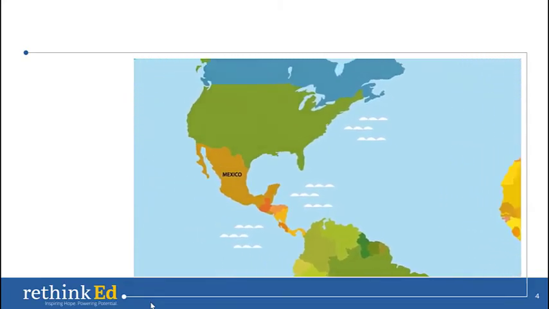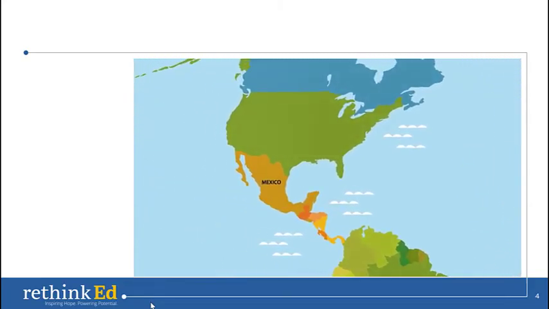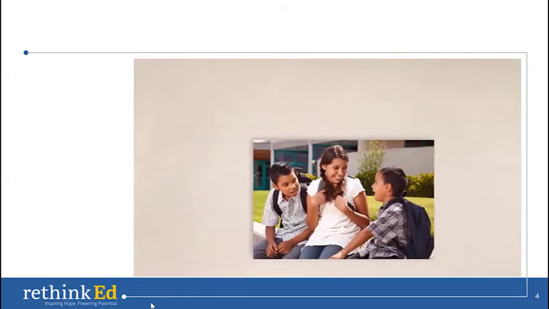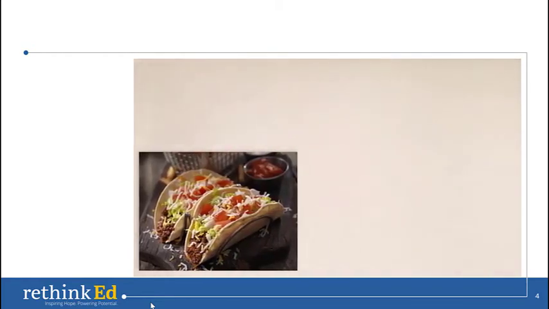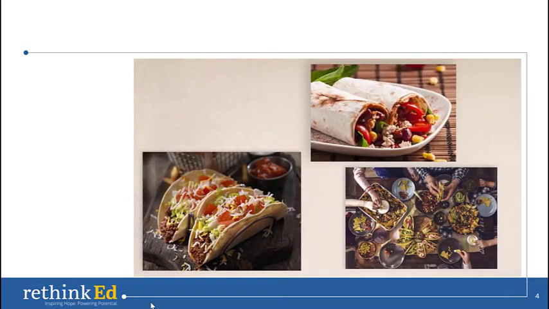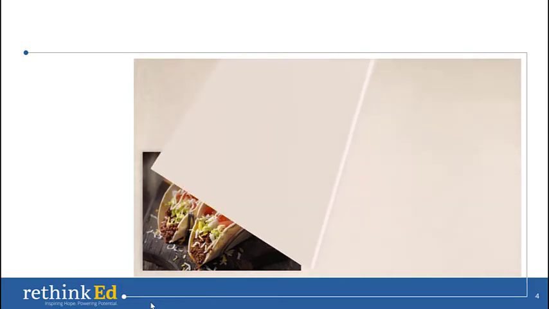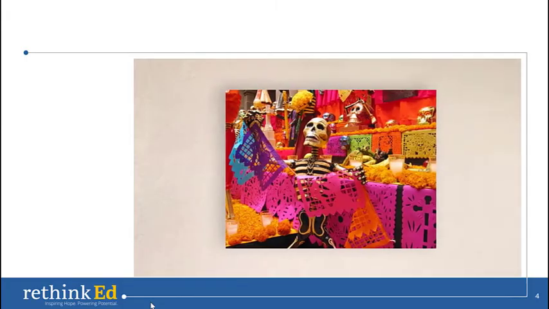Finally, let's go to a country a little closer to home, Mexico. Mexico is south of the United States. In Mexico, most people speak Spanish. Tacos, burritos, rice and beans, and tortillas are popular foods in Mexico. One of the big Mexican holidays is the Day of the Dead.